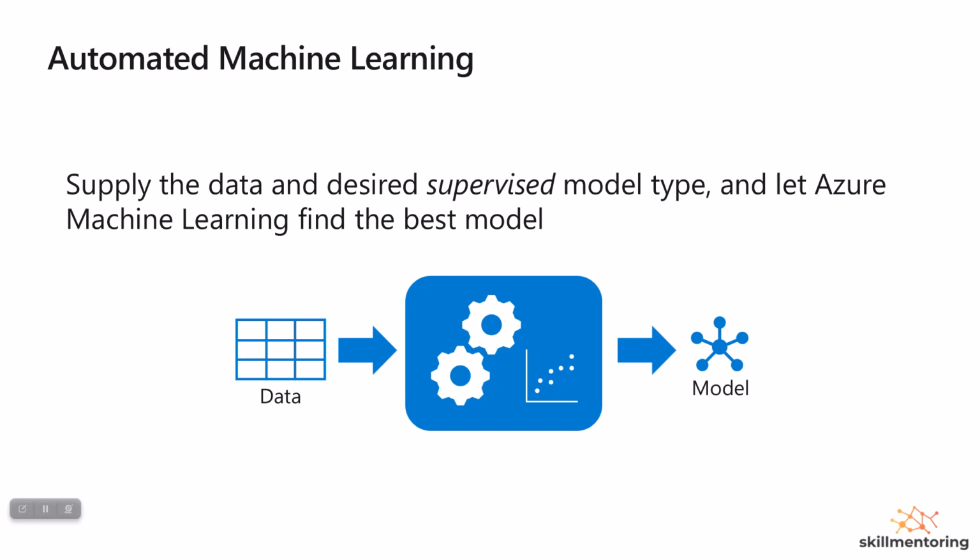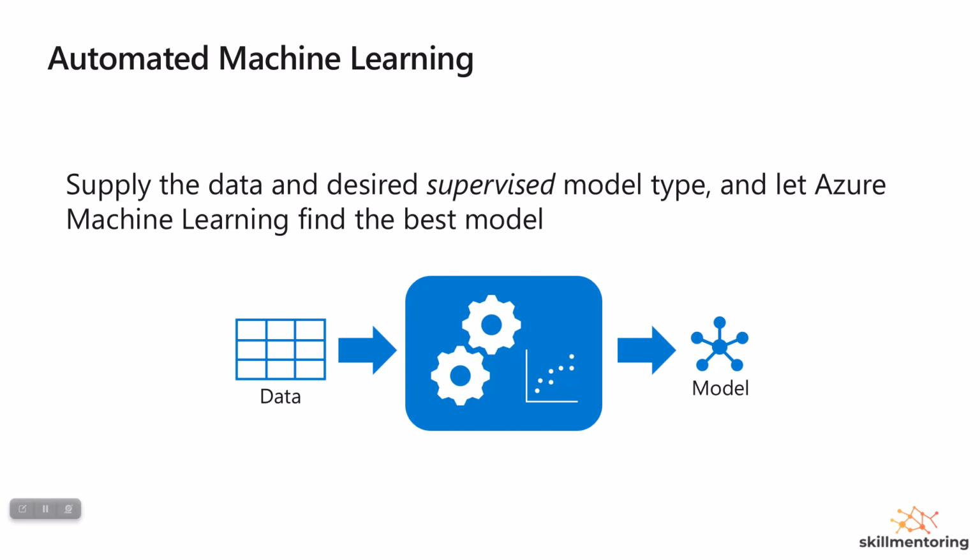The other area of Azure Machine Learning is called AutoML, or Automated Machine Learning. Automated machine learning is where we supply the data and desired supervised model type and let Azure Machine Learning find the best model. Because as a data scientist, you would like to check your data against multiple models, multiple algorithms, and want to arrive at the model which is best, which is very close to the prediction that you're expecting that model to make.